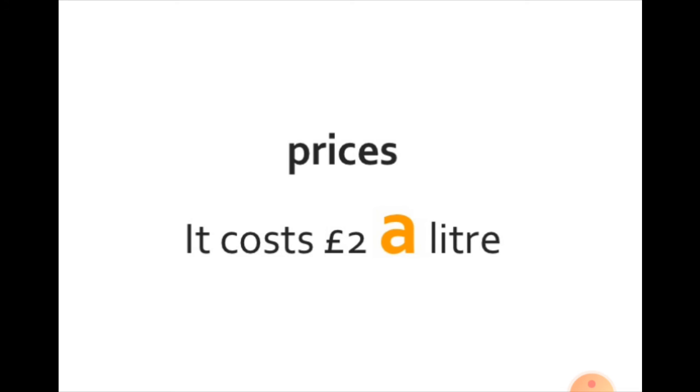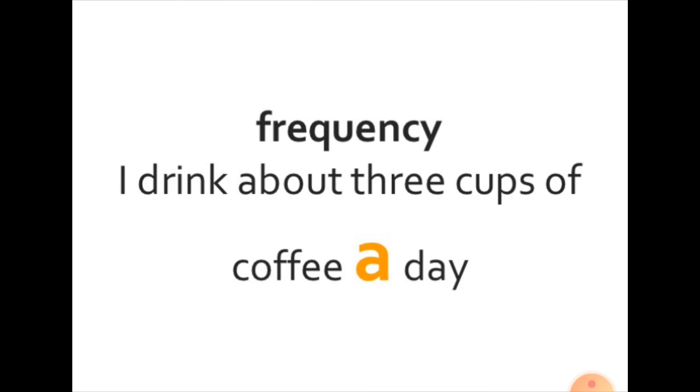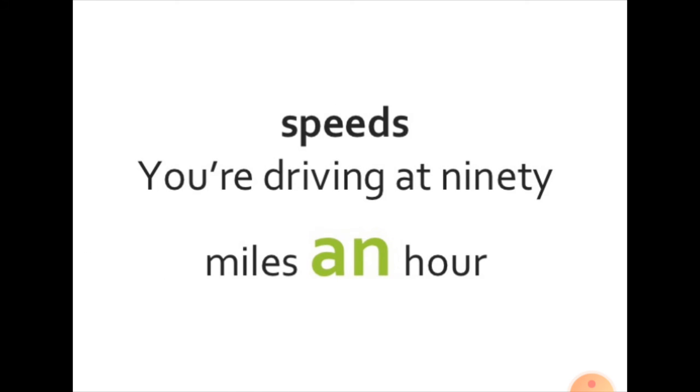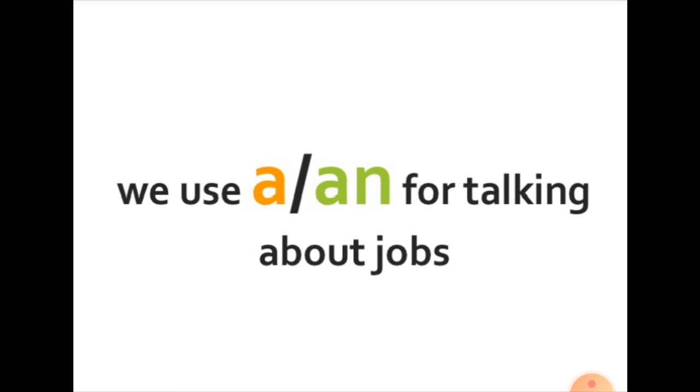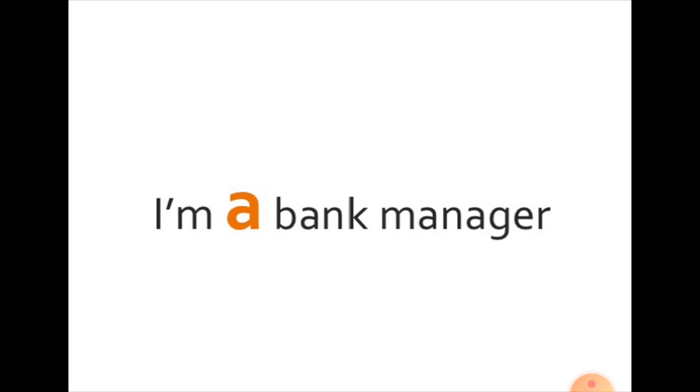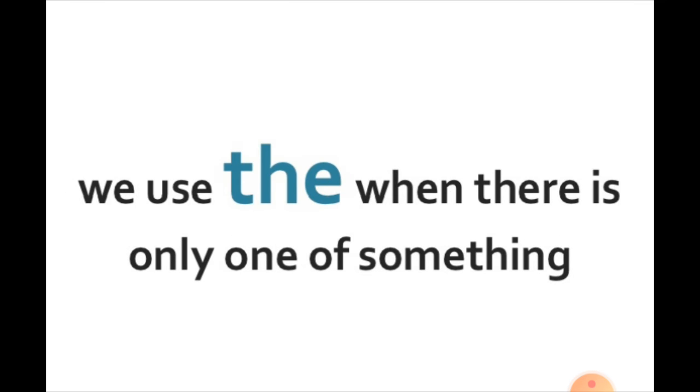Let us see few more examples where articles a or an and the are used. When we take account of price, it costs 2 a liter. Frequency, I drink about 3 cups of coffee a day. That shows how many cups, the frequency. Speeds, you are driving at 90 miles an hour. 100 people, 1,000 days. We use a or an for talking about jobs. I am a bank manager.